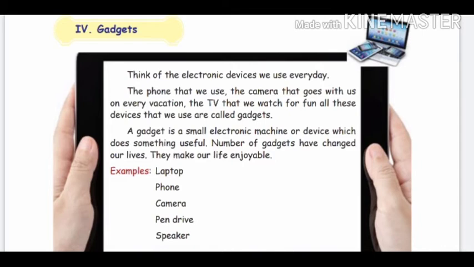So today we are going to show these examples. The phone that we use, the camera that goes with us on every vacation, the TV that we watch for fun, all these devices that we use are called gadgets. A gadget is a small electronic machine or device which does something useful. A number of gadgets have changed our lives. They make our life enjoyable. Examples: laptop, phone, camera, pen drive, speaker.